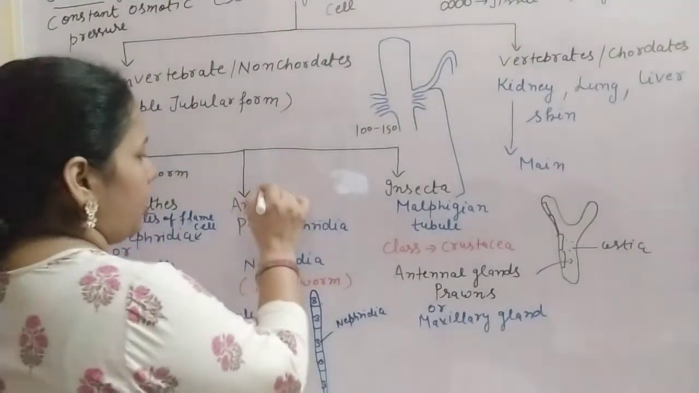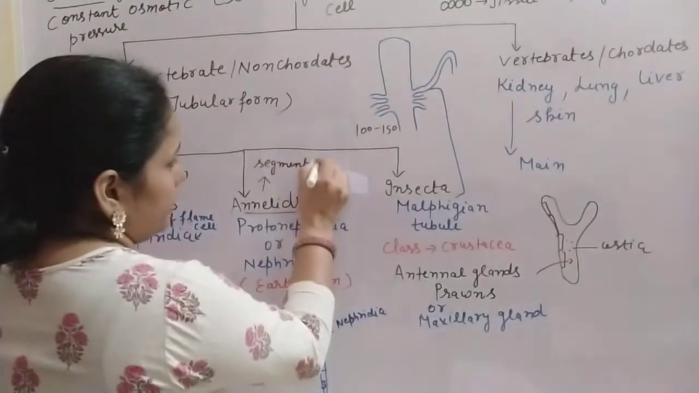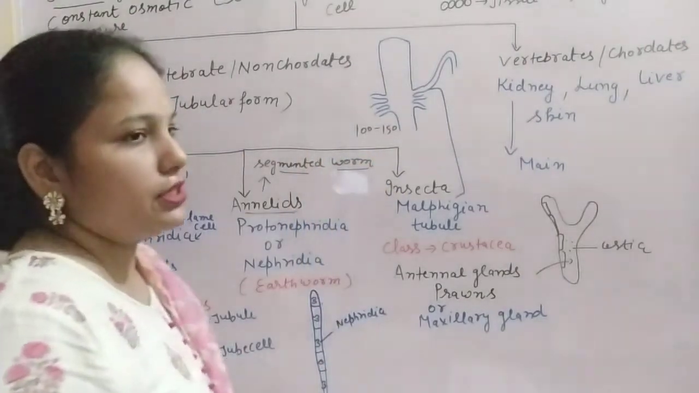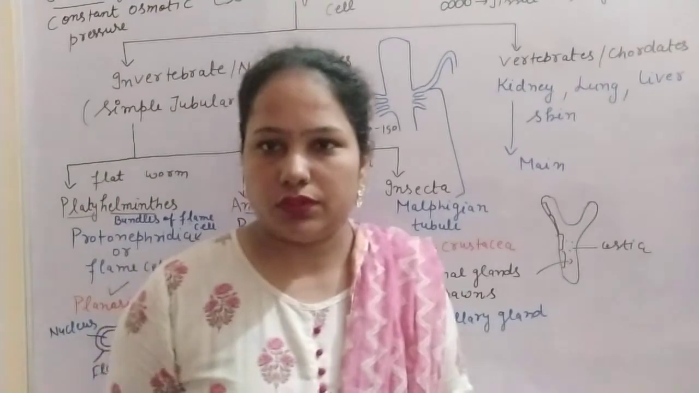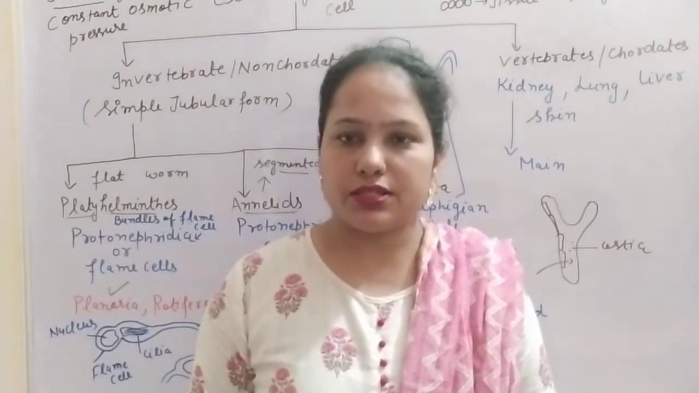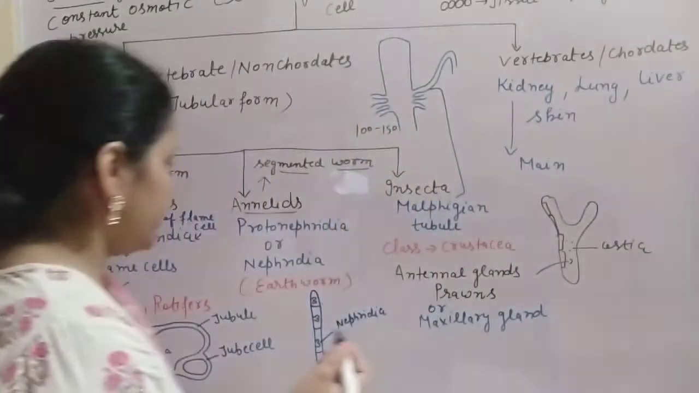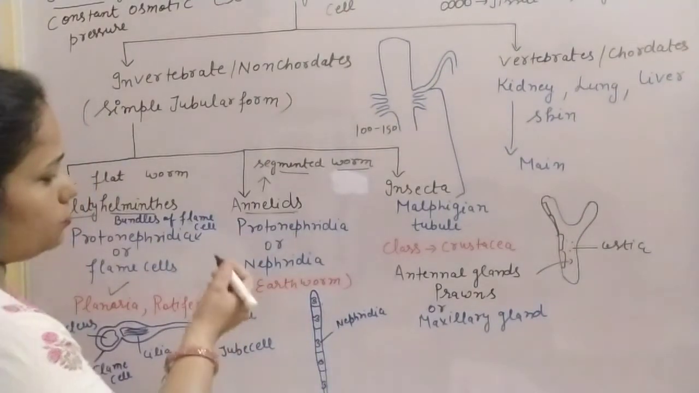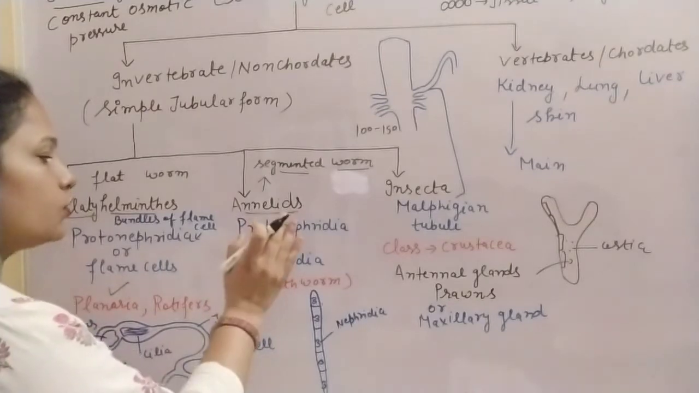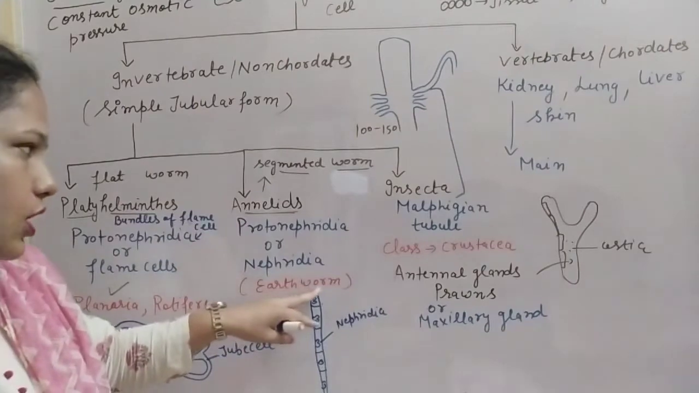Annelids are segmented worms. Segmented means their body has different segments. Their body is divided into different segments, and segmentation is present both outside and inside. So in some annelids, protonephridia or nephridia are there, for example in the earthworm.